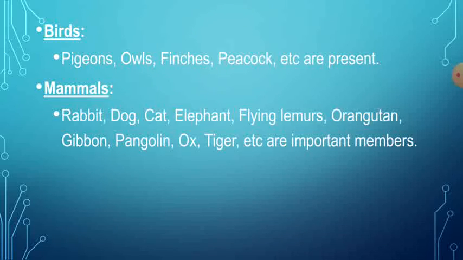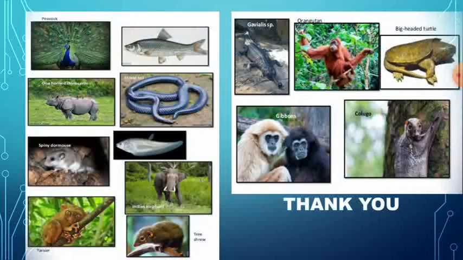Then birds: some of the common birds here are pigeons, owls, finches, peacock etc. Then mammals: rabbit, dog, cat, rodents, flying lemur, elephant, ox, tiger, orangutan, gibbons, pangolin, rhinoceros. These are the mammals present in this region. Out of 30 families, only 4 are endemic in this Oriental realm. You can see some of the fauna in this image.